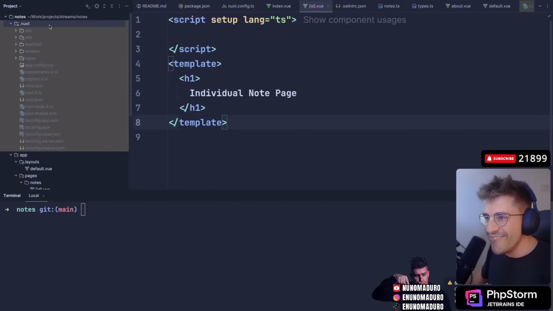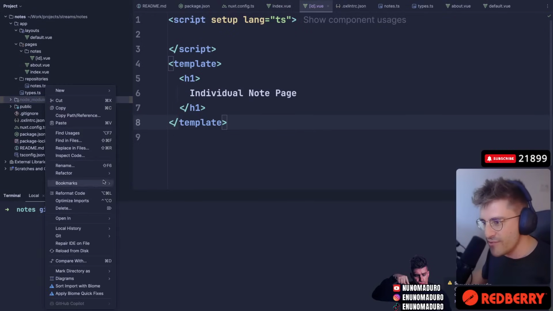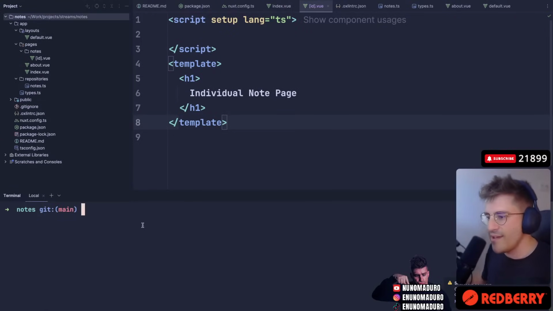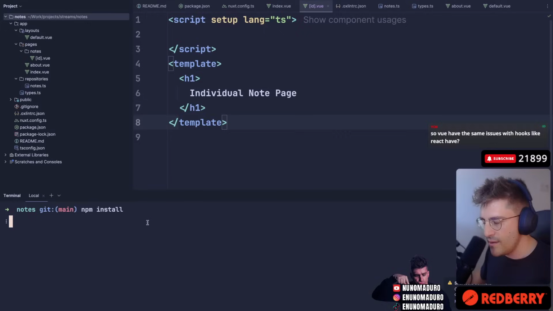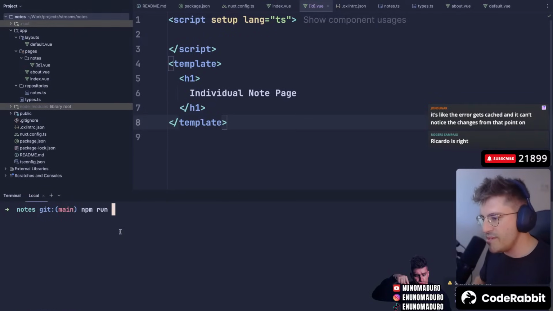Okay, I'm gonna remove this .nuxt, and I'm gonna remove the node modules as well. Okay, now I'm gonna type npm install. One second. So npm install. Okay. npm run dev. Please work. Come on.